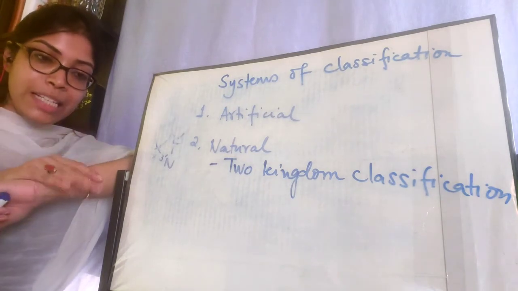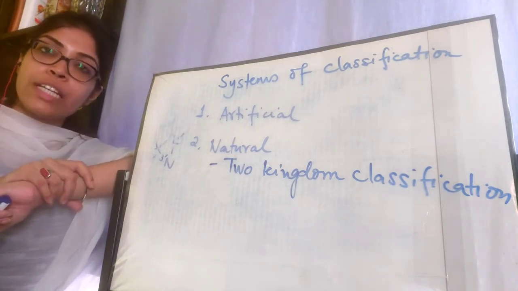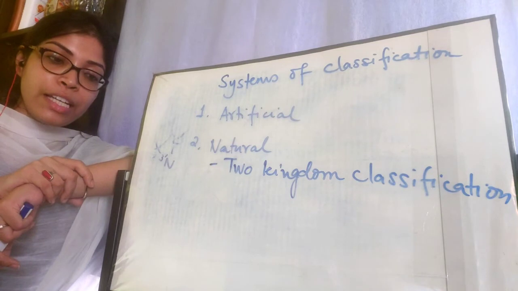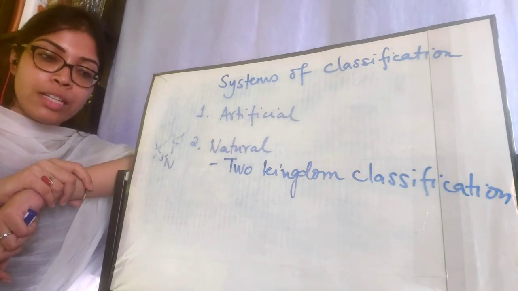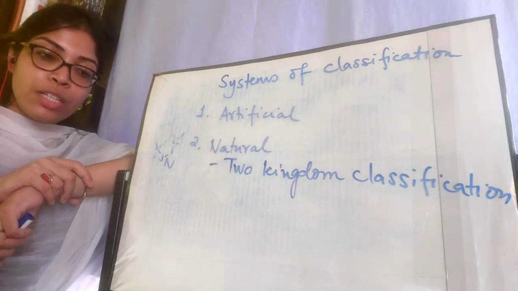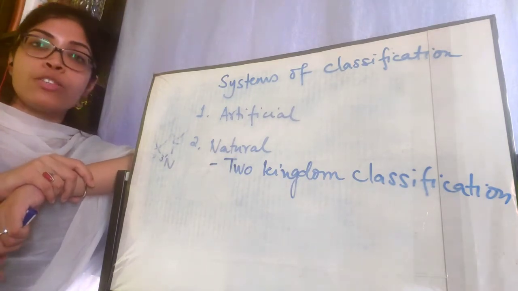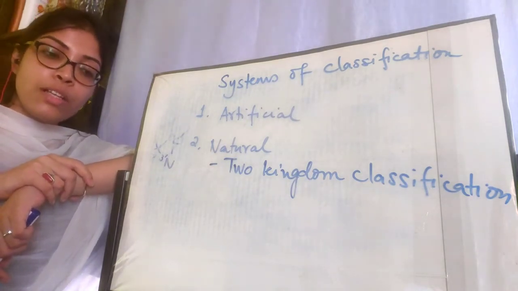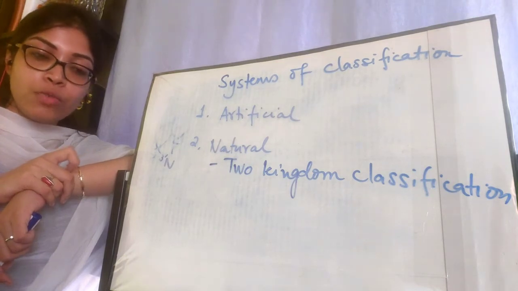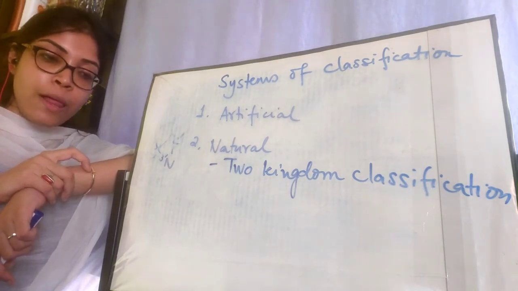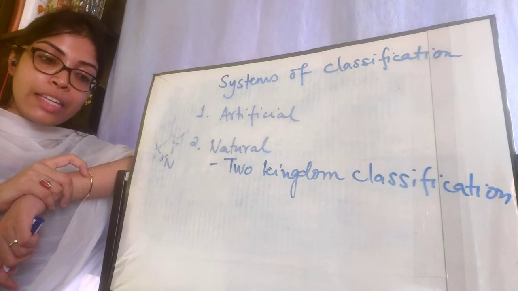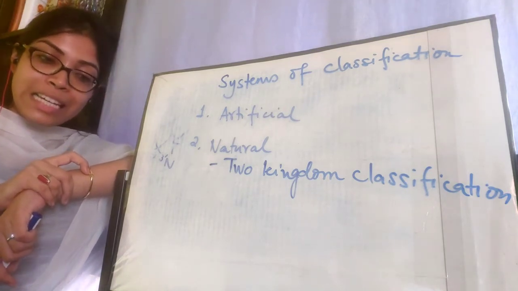Just beside that paragraph you will find a Know Your Scientist box. There you will find some details about Carolus Linnaeus. He was a Swedish botanist. He is popularly known as the father of taxonomy. Very, very important: who was known as the father of taxonomy? Your answer will be Carolus Linnaeus. Note the spelling of Linnaeus. His system of naming, ranking and classifying organisms is still in wide use.